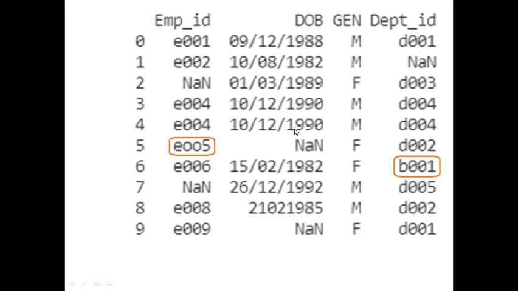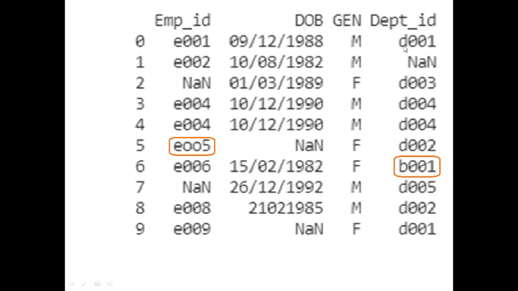Now let's consider this value and this value. So here you can notice EMP ID is E005, but in this EMP ID we have 00, right? You can see E001, E002 and so on. So this is a typing mistake, and here you can see instead of writing D, here we have B, right?